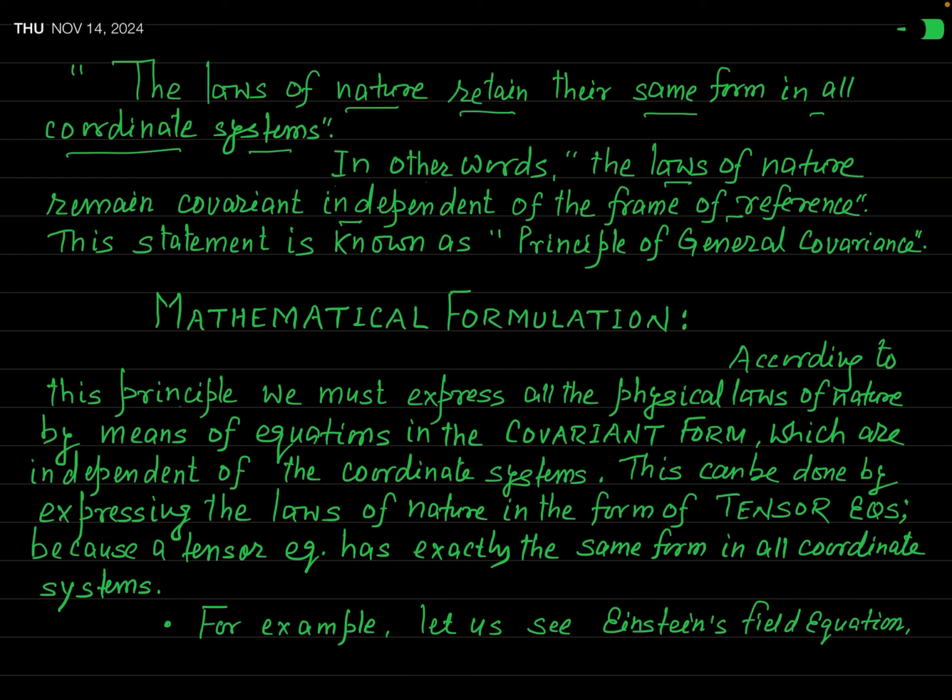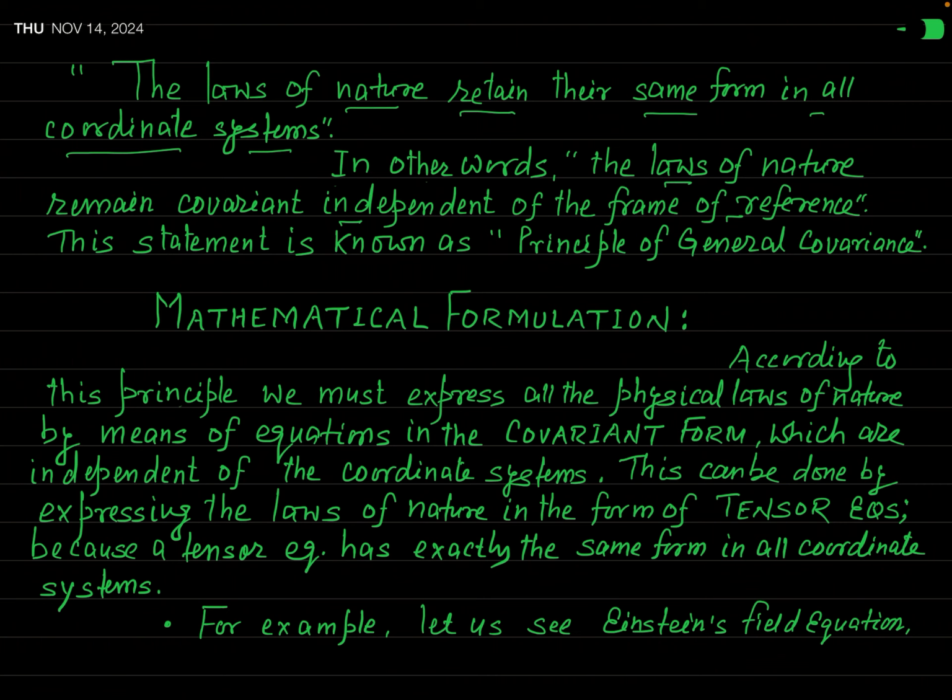The frame of reference, inertial or non-inertial, will change, and we will move from one coordinate system to another, but the mathematical form of our physical laws, or the natural laws, will not change. Actually, this basic principle is known as the principle of general covariance.